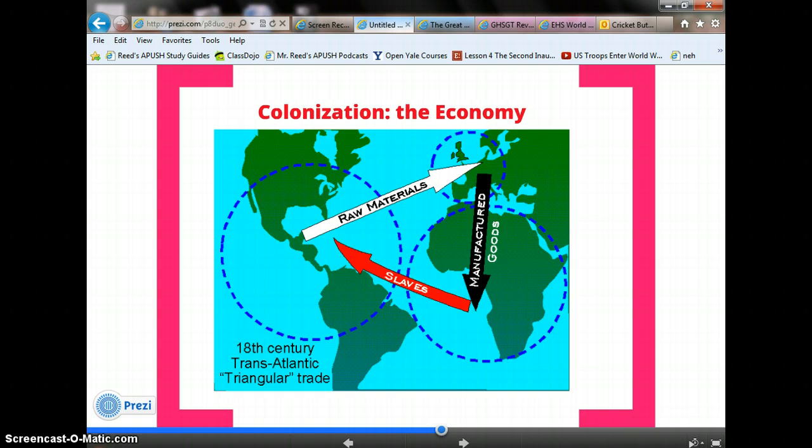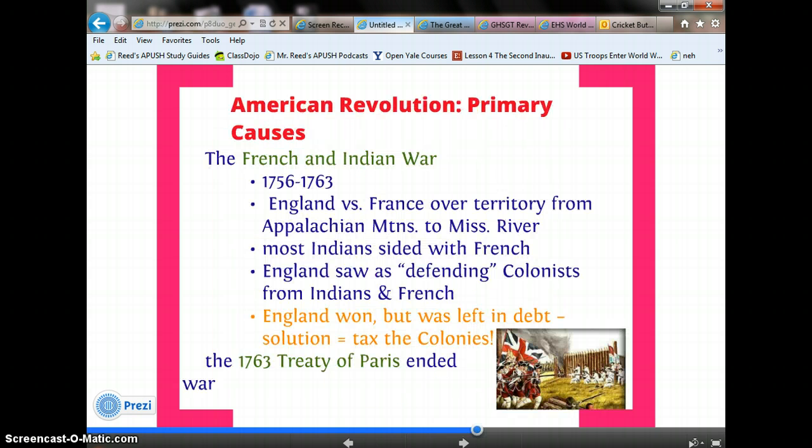Also part of the economy during this time was the transatlantic trade, or the triangular trade. It's important for you to note this red arrow with slaves from Africa to the Americas is known as the Middle Passage. During this time, 8 to 10 million Africans will be shipped across the Atlantic Ocean to the colonies in America. Obviously, we don't stay colonies forever, so let's talk about the American Revolution, focusing on the primary causes.